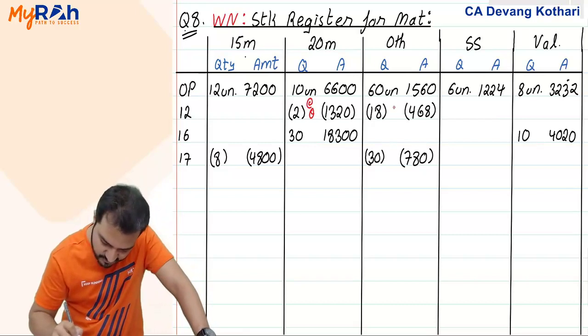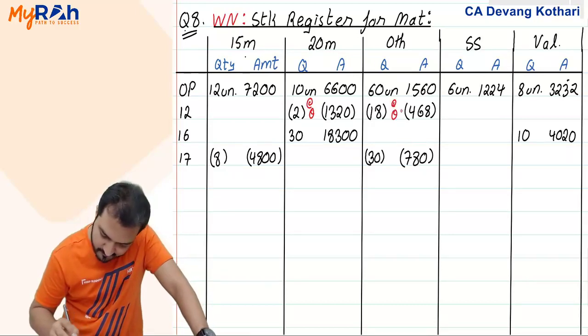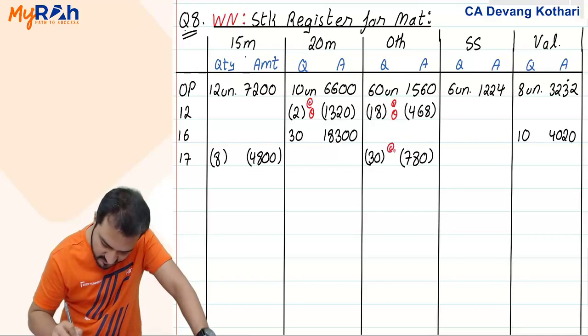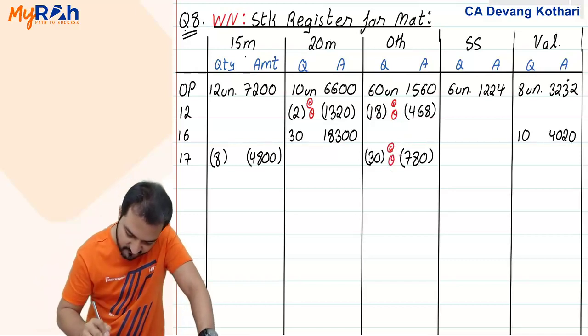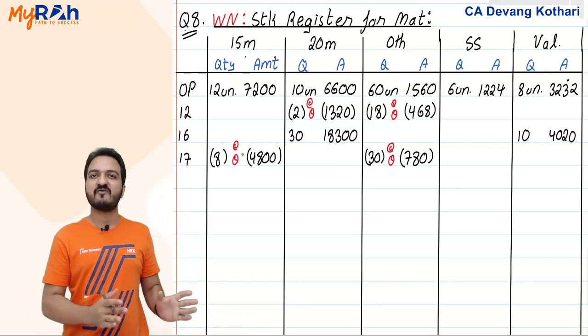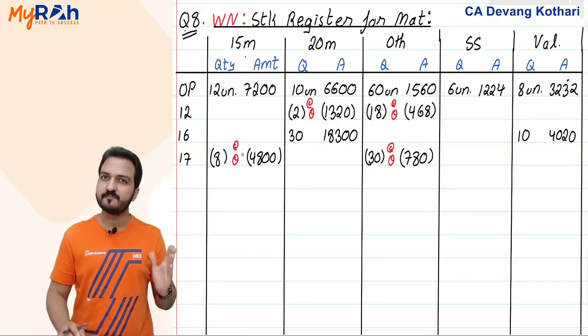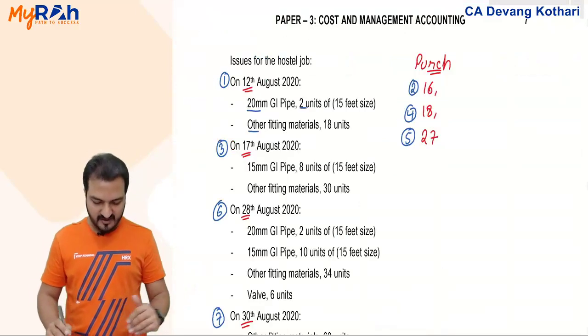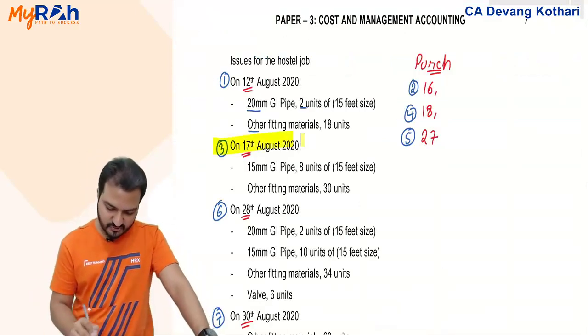Other materials were issued at the rate of opening. Now also other materials are issued at the rate of opening. This 15 is also issued at the rate of opening. So far all my issues have happened at the rate of opening only. Yes, that completes my 17th August story.